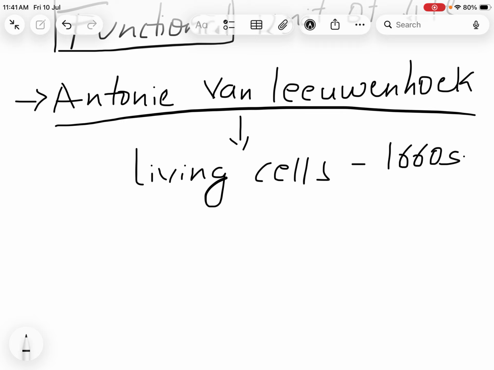How did Anthony van Leeuwenhoek see living cells? He collected rainwater where he could see something moving. So he observed this droplet of water under his own made microscope and he found cells which are moving. So we call these cells living cells.